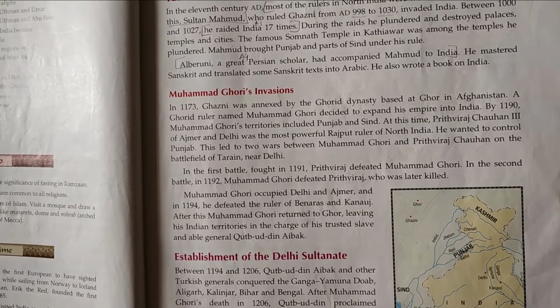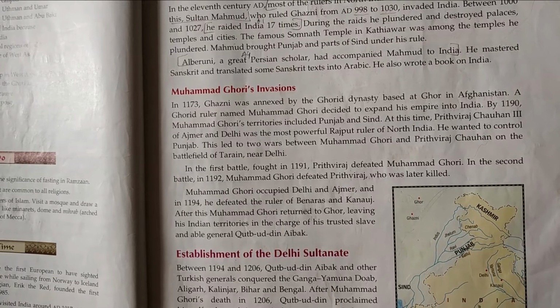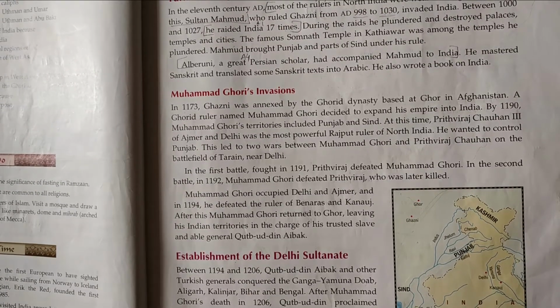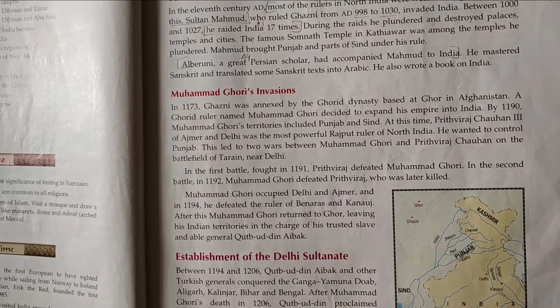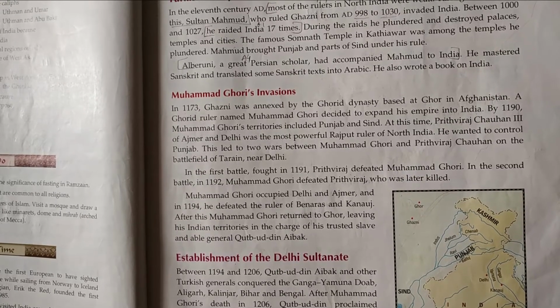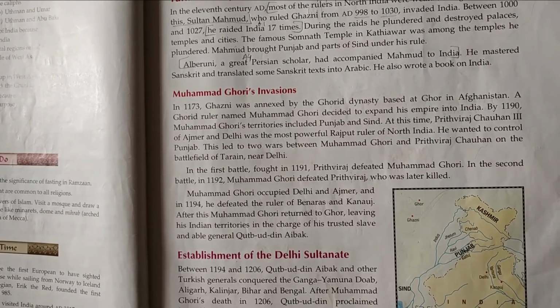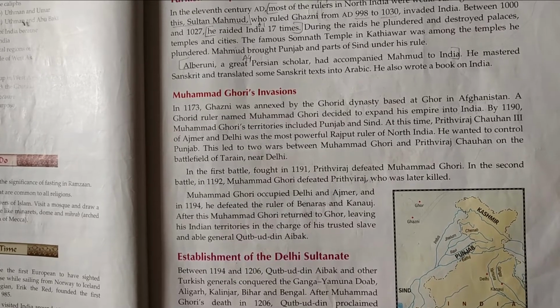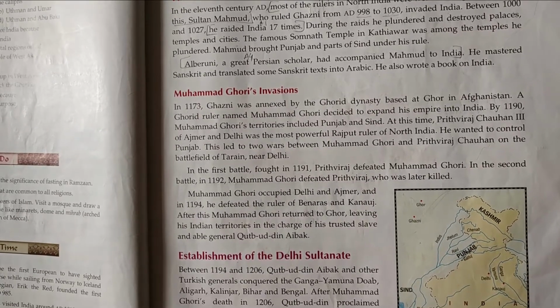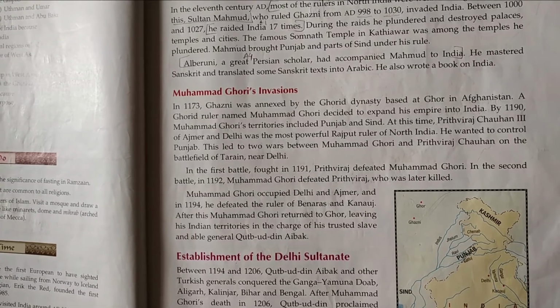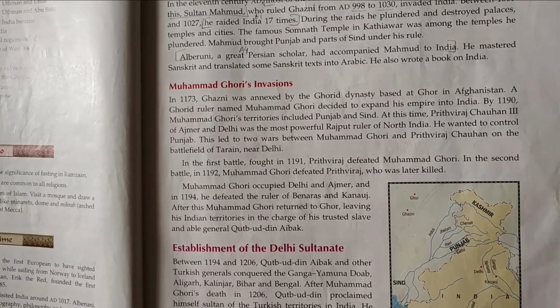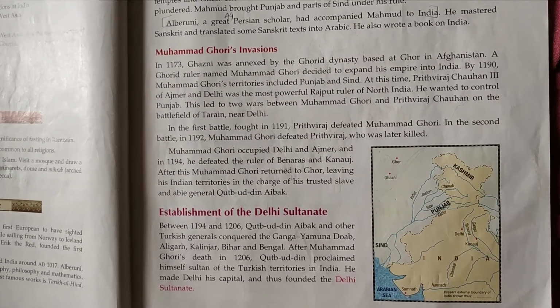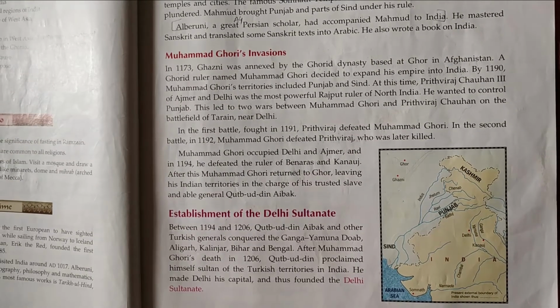In the first battle, fought in 1191, Prithviraj defeated Muhammad Ghori. And then again in the second battle, held in 1192, Muhammad Ghori defeated Prithviraj and Prithviraj was later killed.